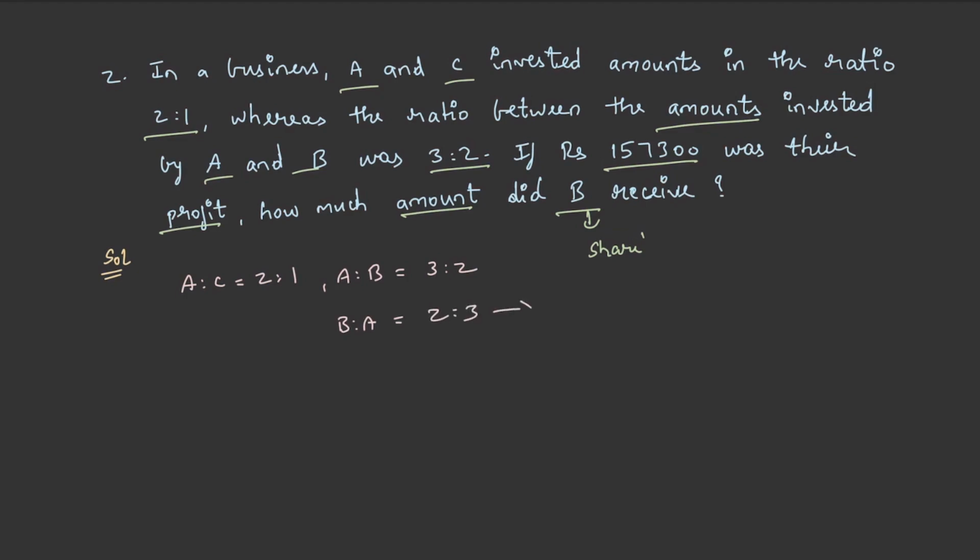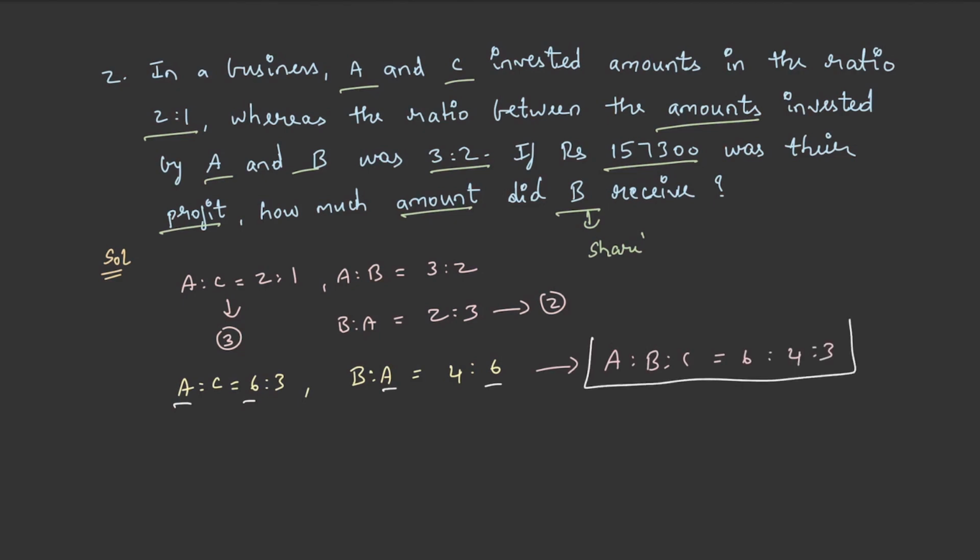On multiplying B is to A with 2 and multiplying A is to C with 3, just to equate the ratios, we will be getting A is to C is equal to 6:3 and B is to A will be 4:6. As we can observe, both the A's are equal now. Therefore, A is to B is to C will be 6:4:3. We have obtained the capital investment of the three investors.